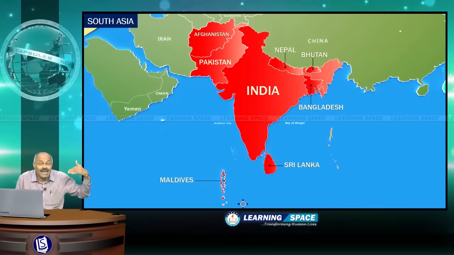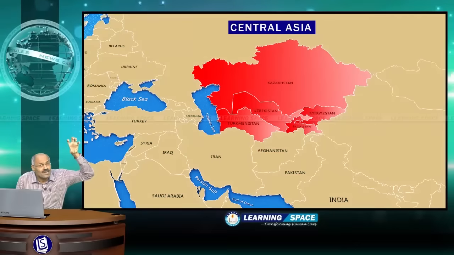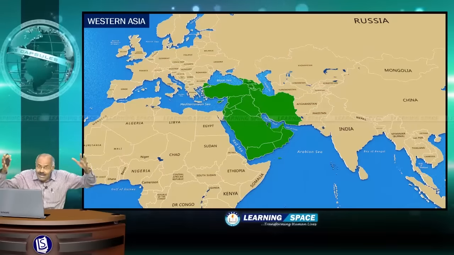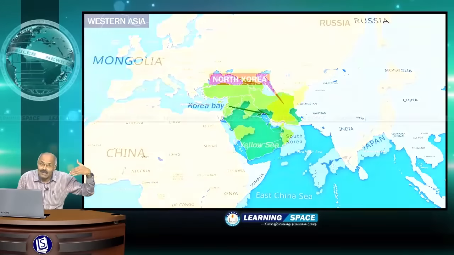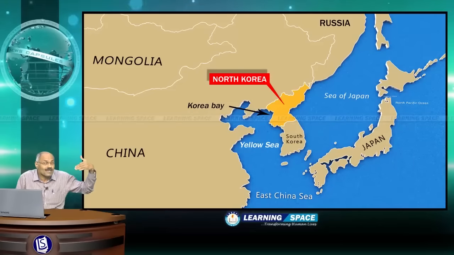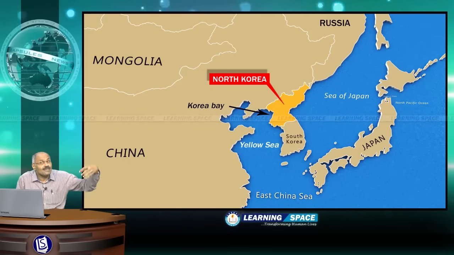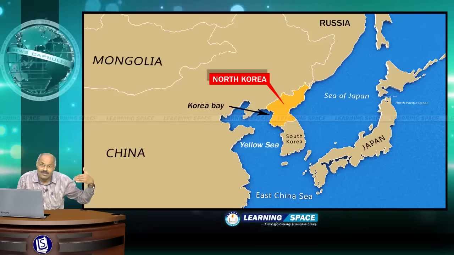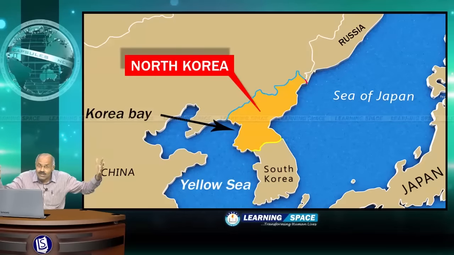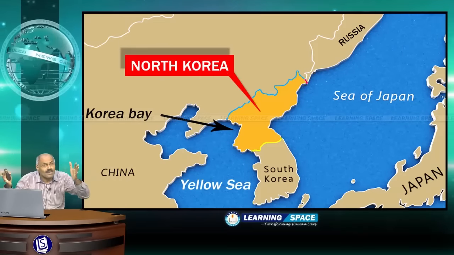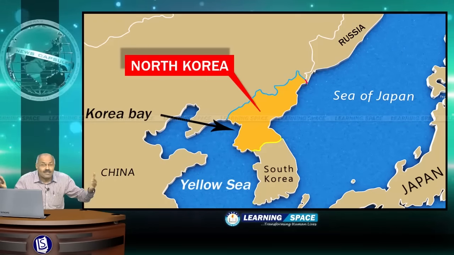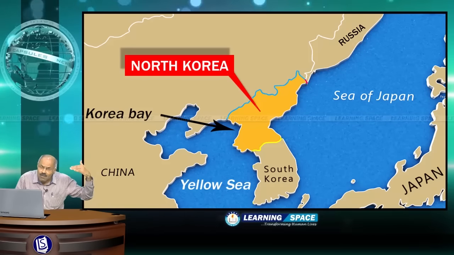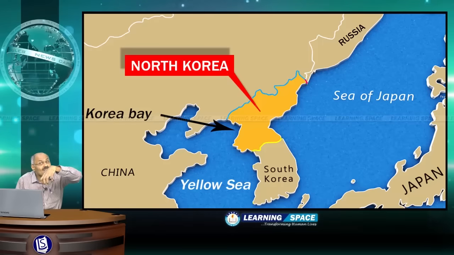South Asia has got 8 countries. At the same time, Central Asia has got 5 countries, and West Asia. So these are all the regions of the Asian continent, and North Korea or Democratic People's Republic of Korea is in East Asia, and overall it has got a land boundary with 3 countries: a long boundary with China, a small boundary with Russia, and then with South Korea.